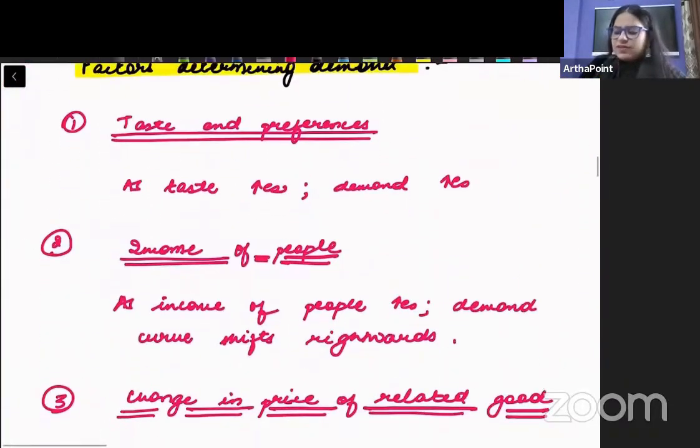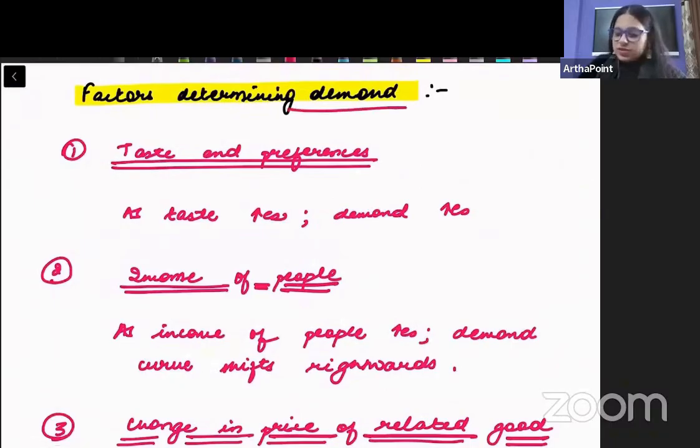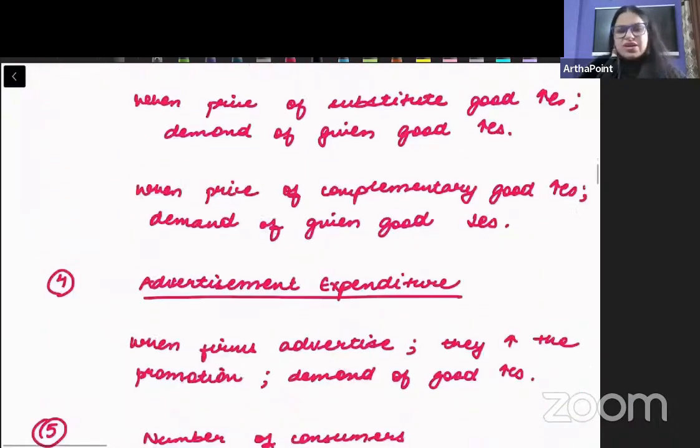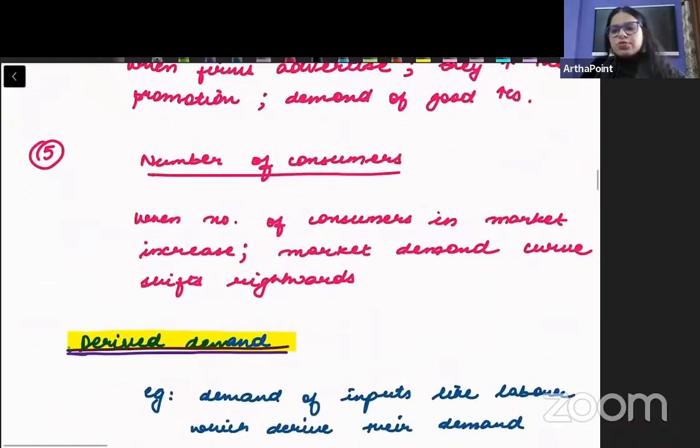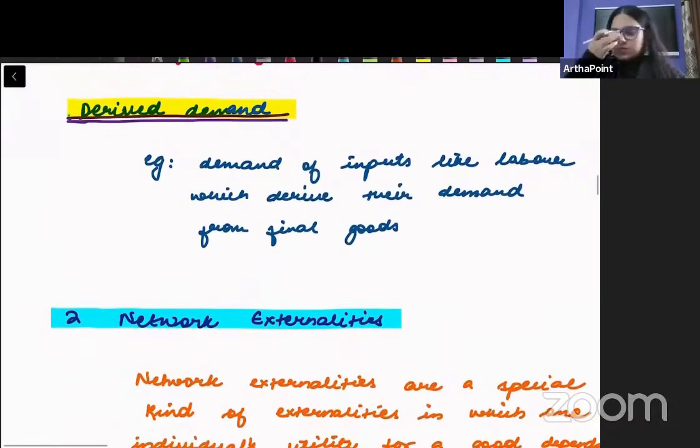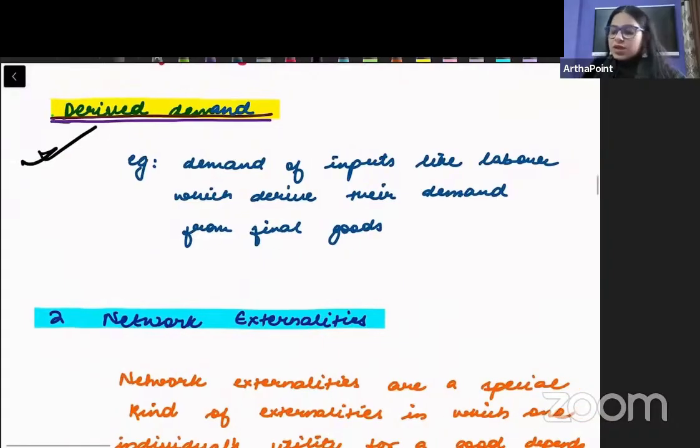Okay, now we have factors determining demand. I am leaving this to you, beta, just read this out. Income, taste, substitute good prices, income good prices, read this once. Now just talk about derived demand. Derived demand is that demand for things whose demand is derived from something else. So for example, inputs have their demand derived from the final goods, right?